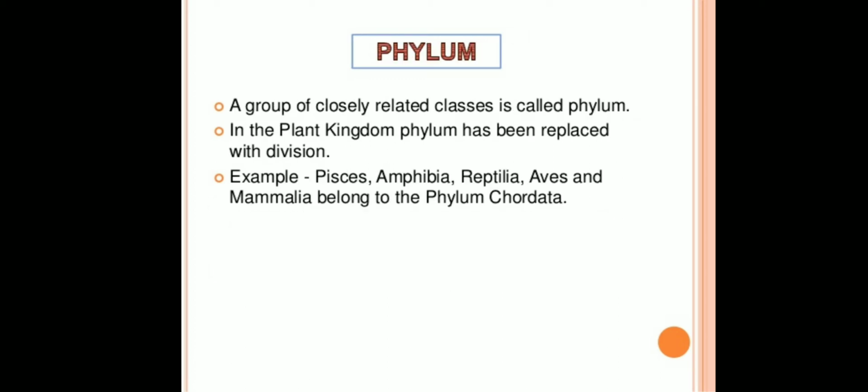The next category is the phylum. A group of closely related classes is called phylum. In the plant kingdom, phylum has been replaced with division. Examples, Pisces, Amphibia, Reptilia, Aves and Mammalia, they belong to the phylum Chordata.